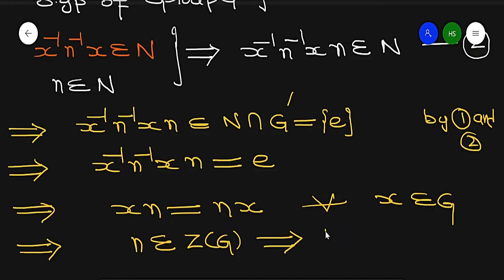It means capital N is a part of the center of G, which proves our result. So in this way we can prove our result.